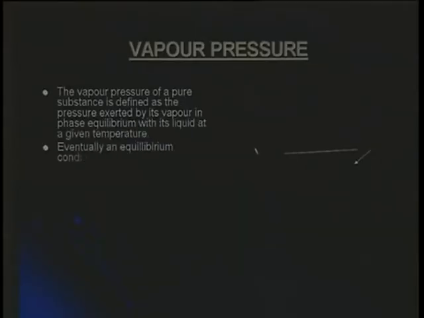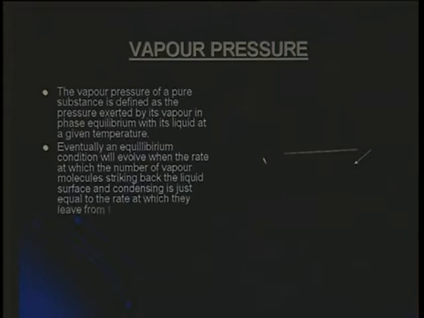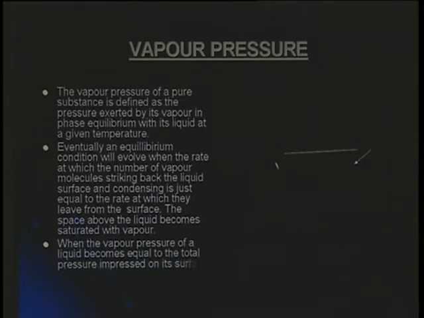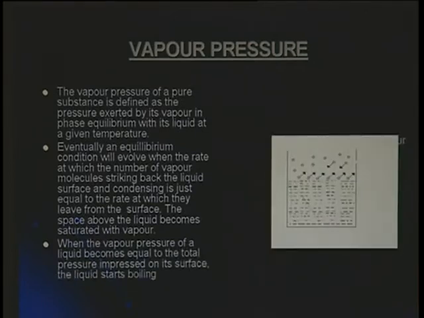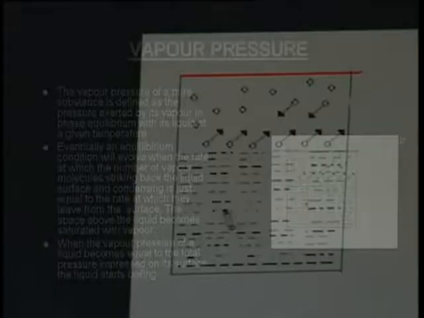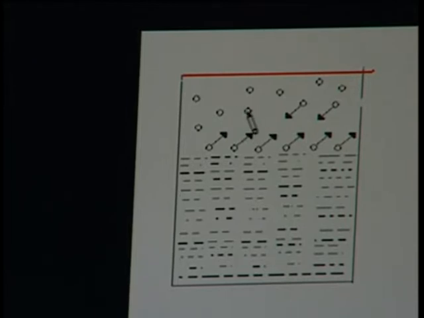So to understand what is vapor pressure, we have this figure. In this figure we have a liquid filled in this container which is closed. Now we have a property of the liquid by virtue of which the molecules at the top surface get converted into vapor, and some vapor molecules get converted into liquid.